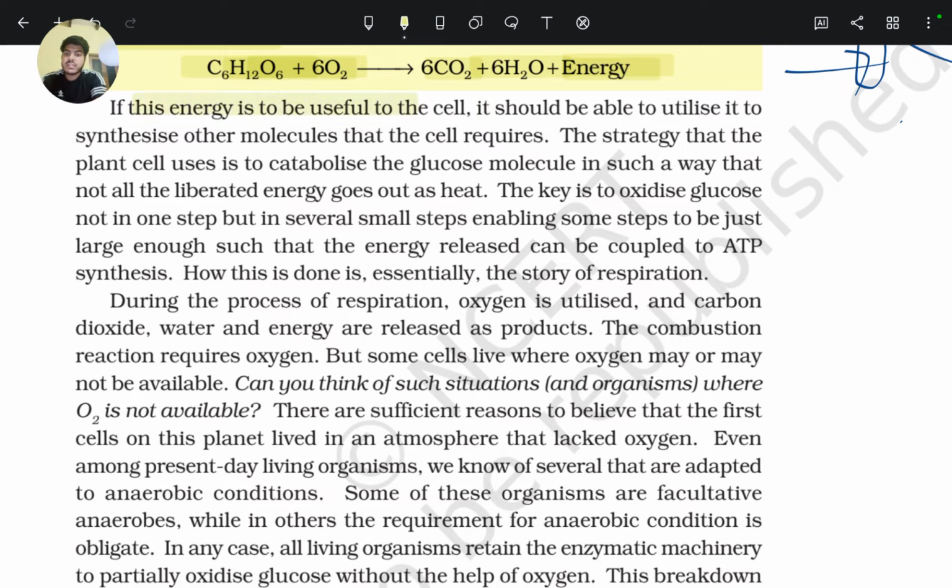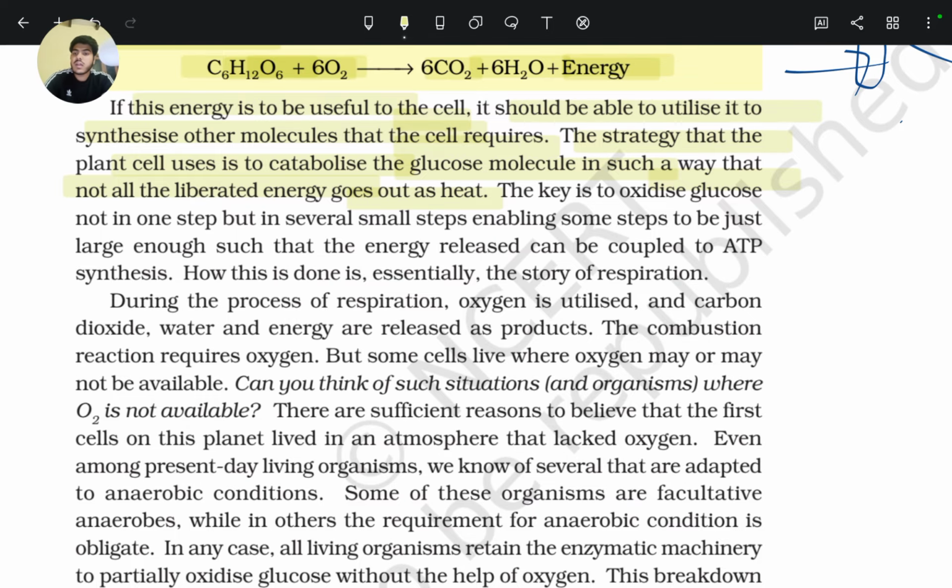If this energy is to be useful to the cell, it should be able to utilize it towards making other molecules that the cell requires. If there is a need for energy at that time, then this energy is used. Otherwise, it is trapped in the form of ATP bonds. The strategy that the plant cell uses is to catabolize the glucose molecule in such a way that not all the liberated energy goes out as heat.